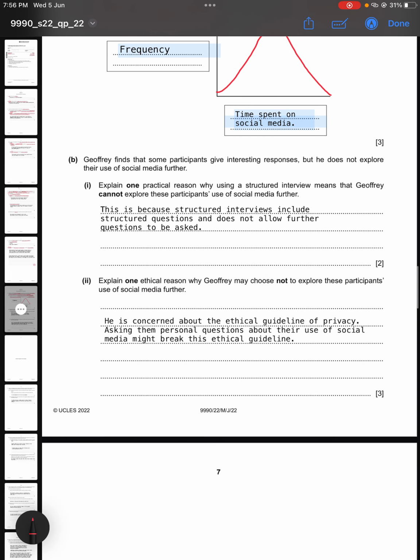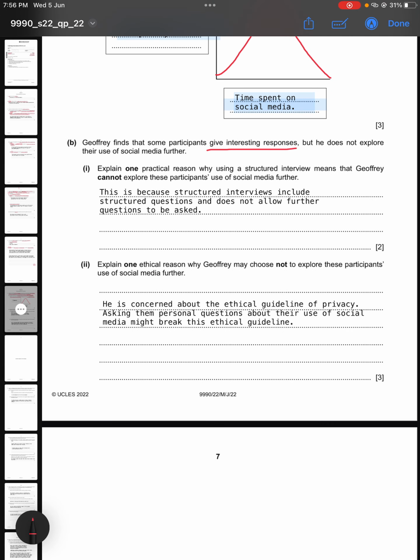Now part B says Geoffrey finds that some participants might give interesting responses, but he does not explore their use of social media further. Explain one practical reason why using a structured interview means that Geoffrey cannot explore these participants' use of social media further. So one practical reason is that structured interviews include only structured questions, and they do not allow further questions to be asked. So Geoffrey does not have any other option.